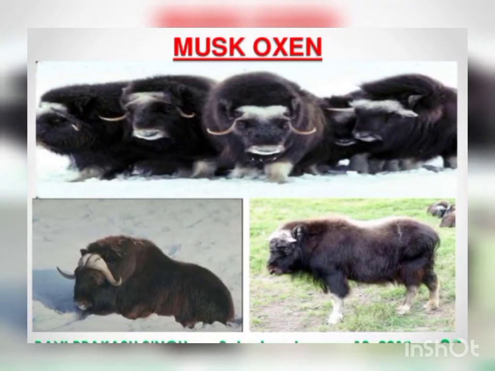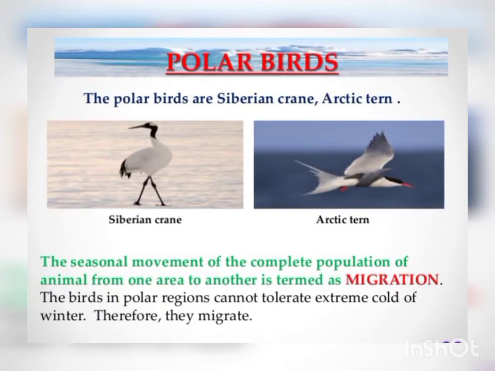Musk oxen also. Now polar birds. The polar birds are Siberian crane and Arctic tern. Okay, these are some polar region birds found, and they have some special features.